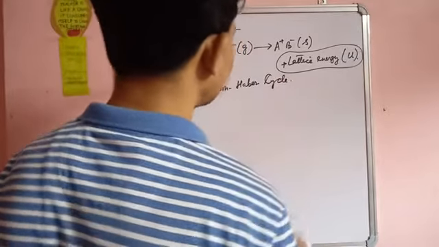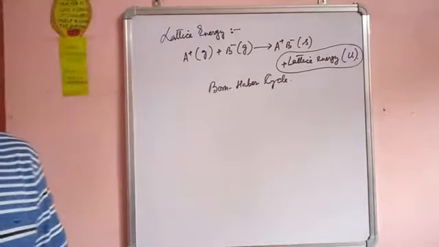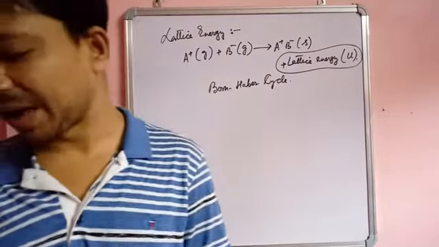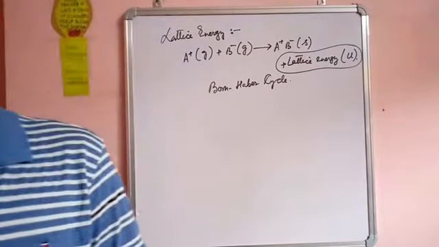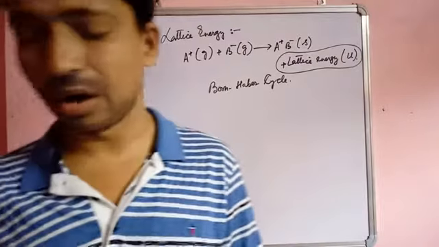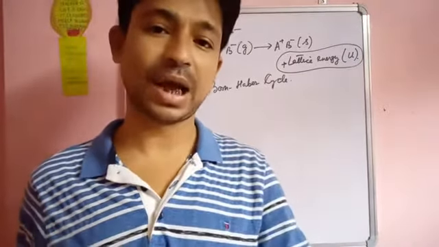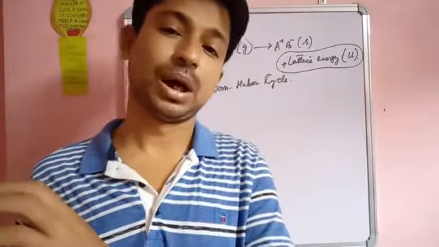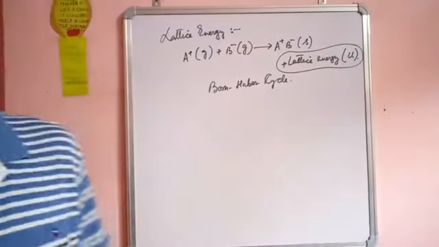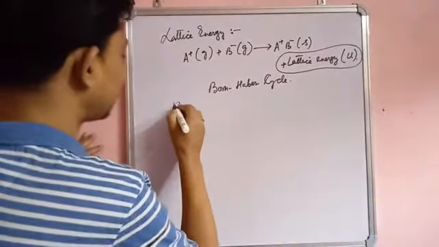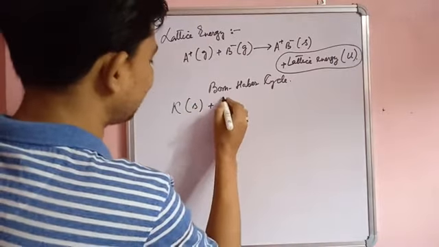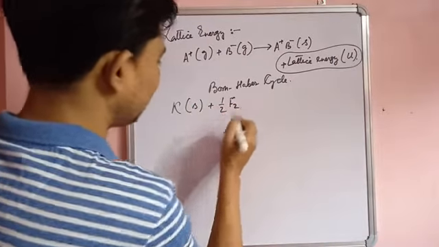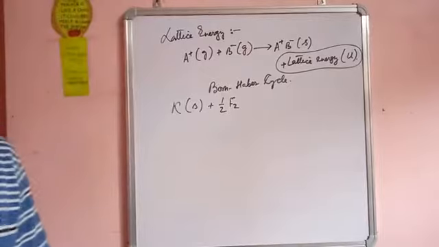Okay, now what is this Born-Haber cycle? Let us see the combination of potassium and fluorine to get potassium fluoride. It may happen that potassium in solid state reacts with fluorine in gaseous state,